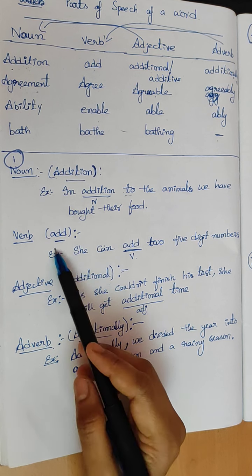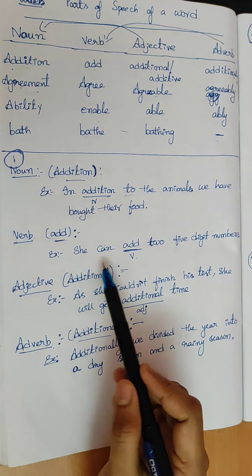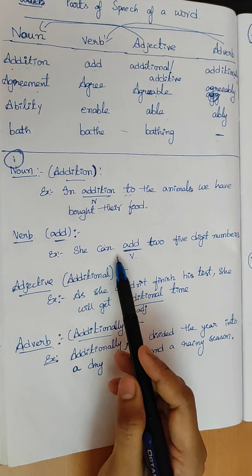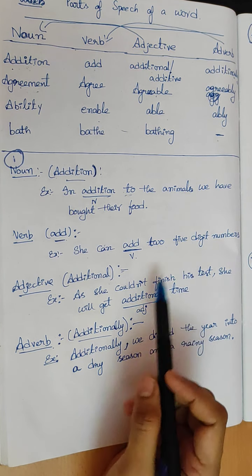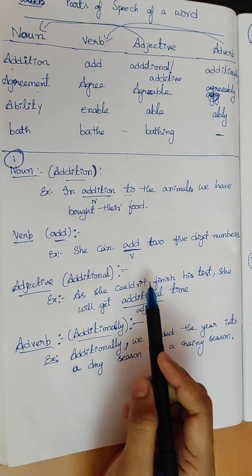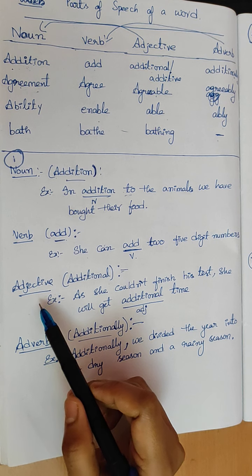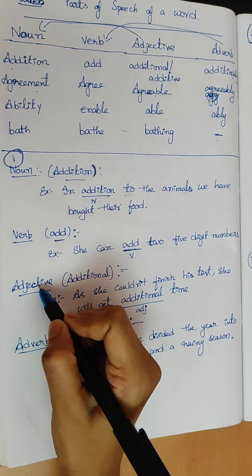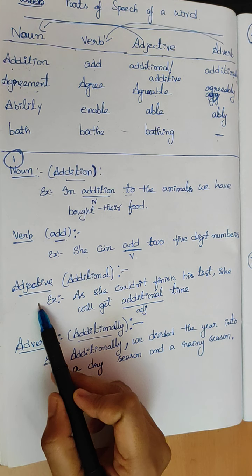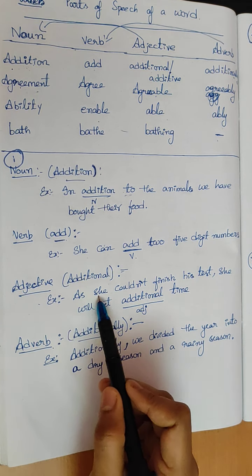Then what about the verb? Add, a very familiar word. She can add two five-digit numbers. Then the adjective, additional. What is the adjective of add? Additional.